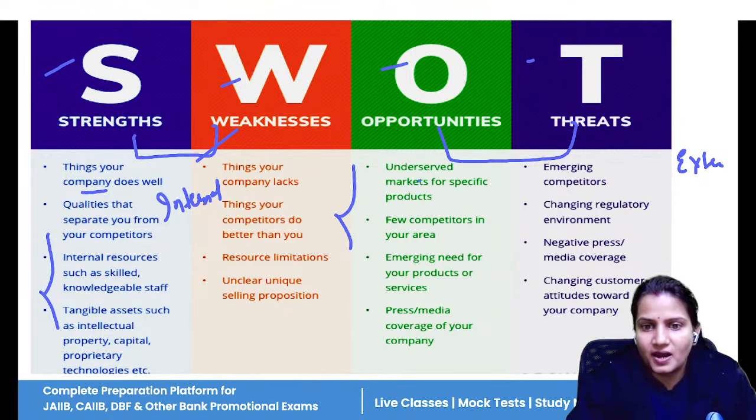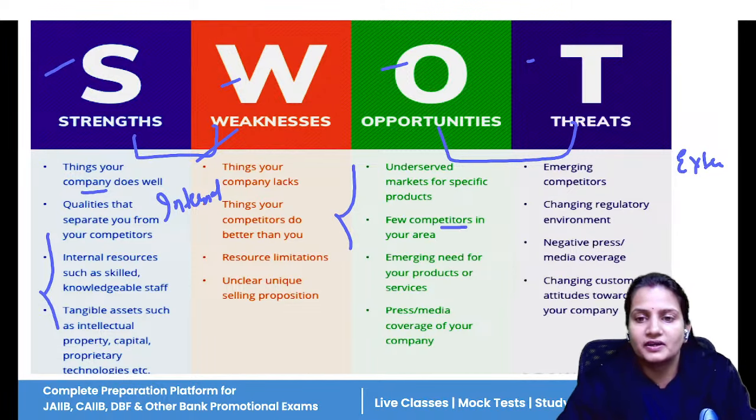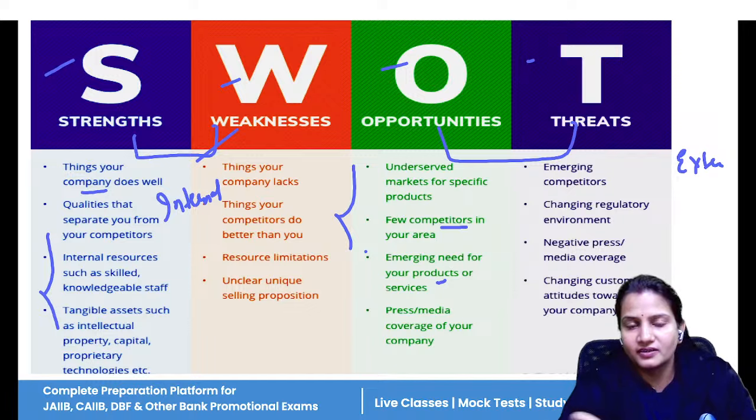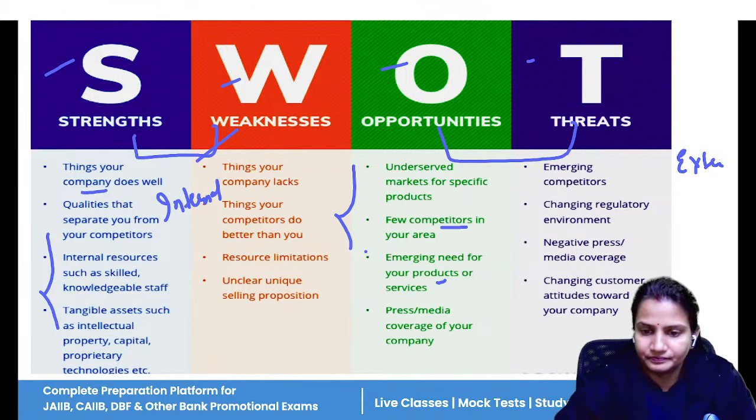Like underserved markets are there. There are only a few competitors in your area. There is an emergence of your product and services for catering to the needs of the customers. Media is covering your company. So these are opportunities. And what are threats?